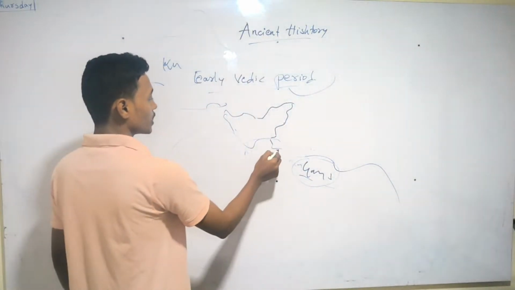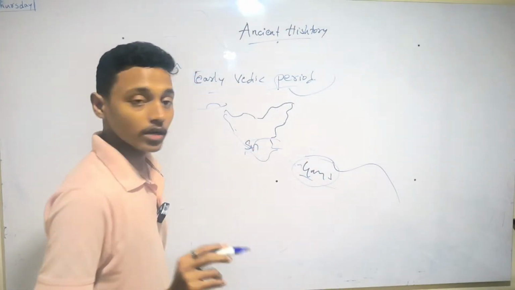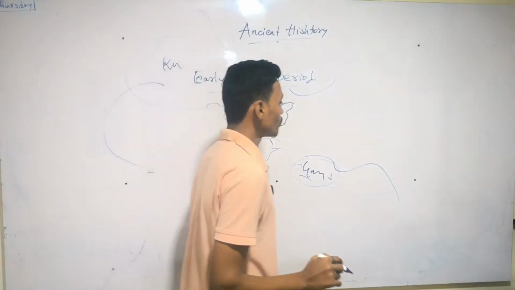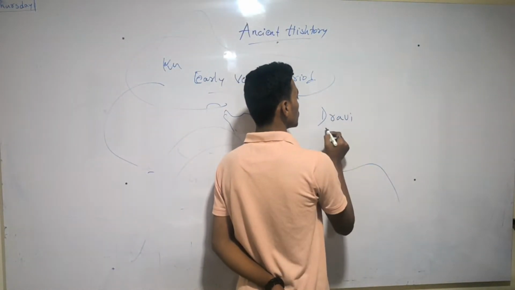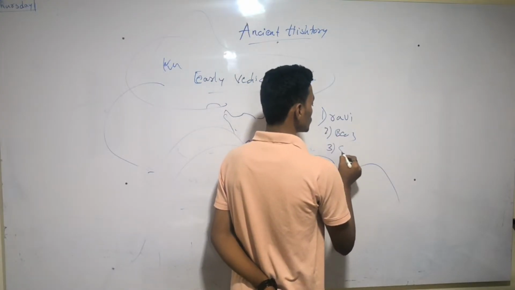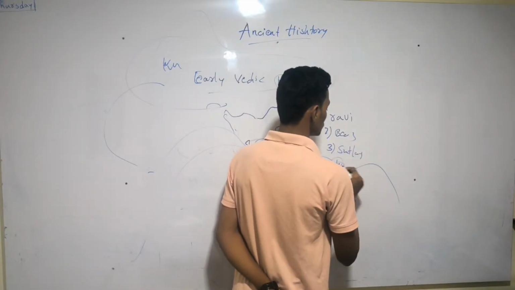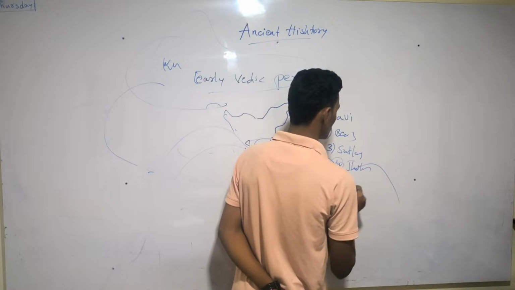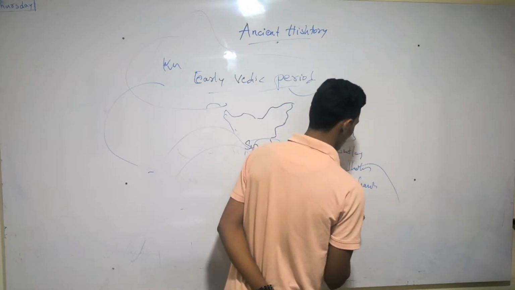Here the Harappan civilization and Mohenjo-daro were situated on the Sindhu river. The tributaries of the Sindhu river are Ravi, Beas, Sutlej, Jhelum, Chenab, and Sindhu.